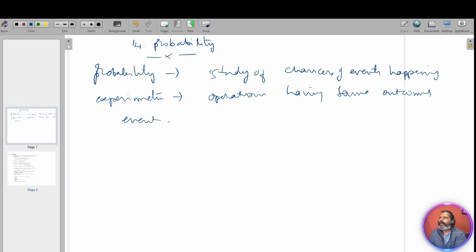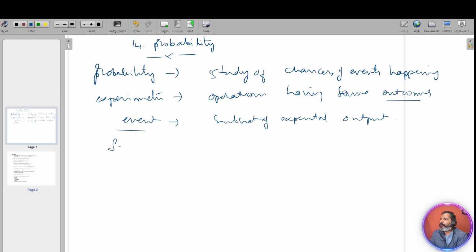Event is a subset of the experimental output. Tossing a coin is an experiment. It will give head or tail. That is the outcomes in the experiment. Getting head is only an event. What is the event? It's part of the outcomes. Okay, that's event.